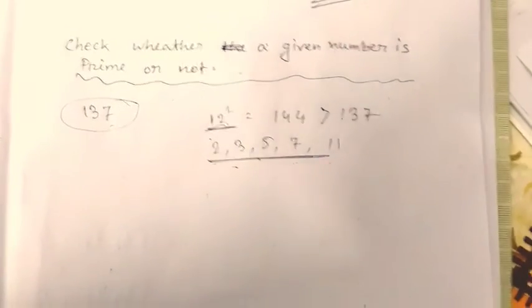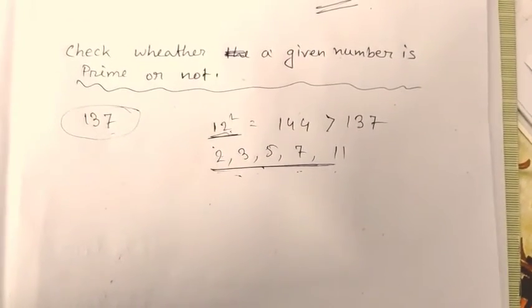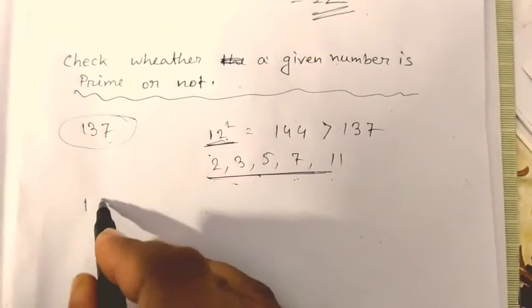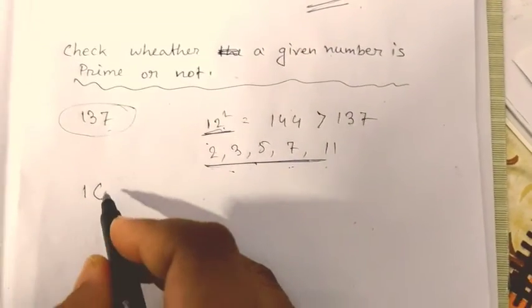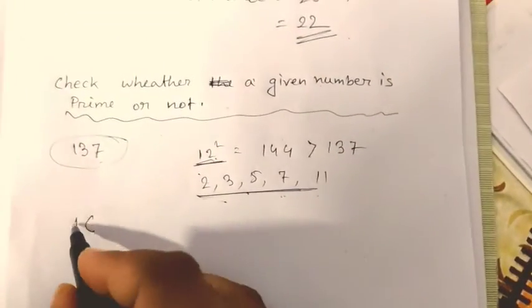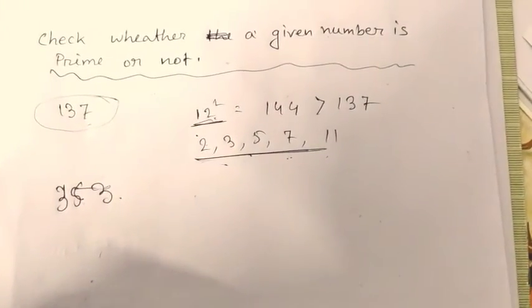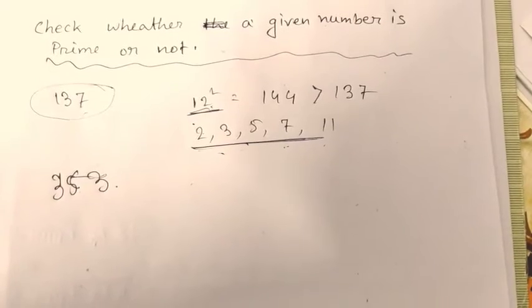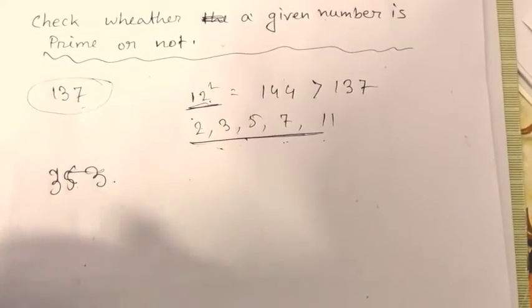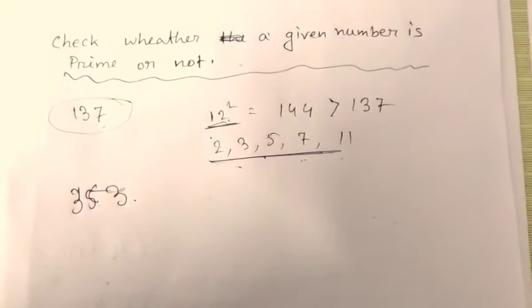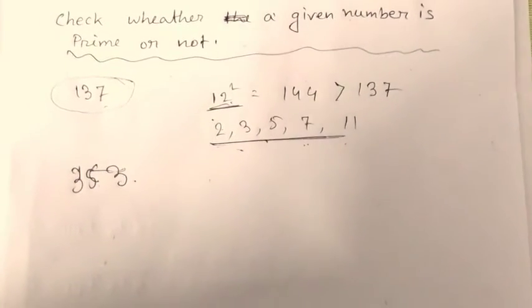So once again let's understand the process with another example, 353. We have to take a square number which is just greater than 353.